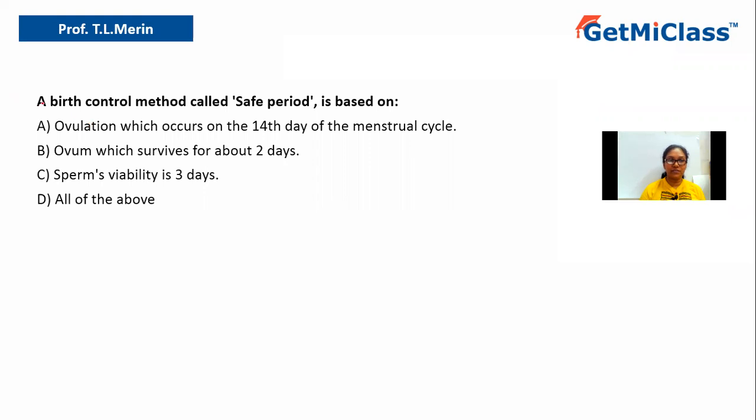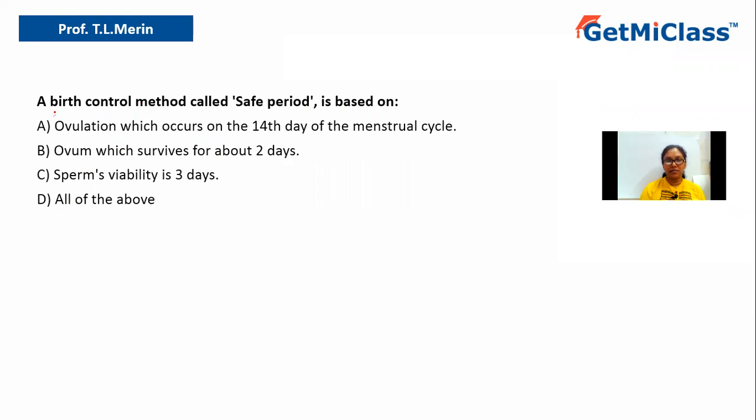Today we are going to solve this question which says a birth control method called safe period is based on option A, ovulation which occurs on the 14th day of the menstrual cycle. Option B, ovum which survives for about 2 days. Option C, sperm's viability is 3 days. Option D, all of the above.